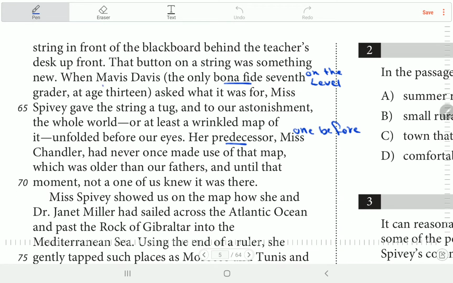When Mavis Davis, another character, the only bona fide 7th grader at age 13, asked what it was for, Miss Peavy gave the string a tug, and to our astonishment, the whole world, or at least a wrinkled map of it, unfolded before our eyes. Bona fide means on the level, a student in grade 7, a smart one, their best. So he asked her, what is this button for, Miss? So she pressed the button, and what happened? A map came down, and it was the first time they had ever seen it.